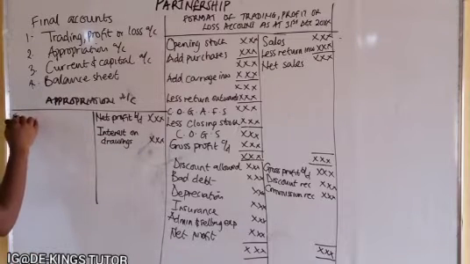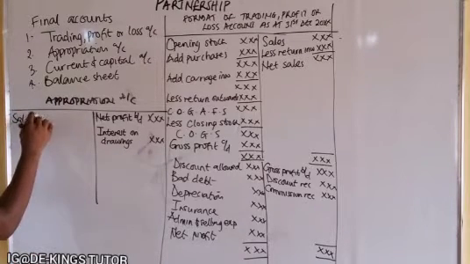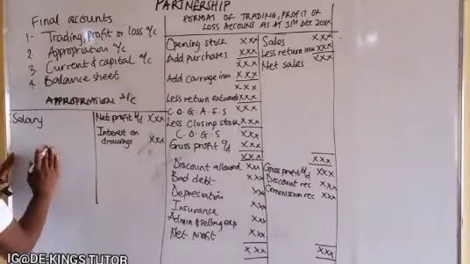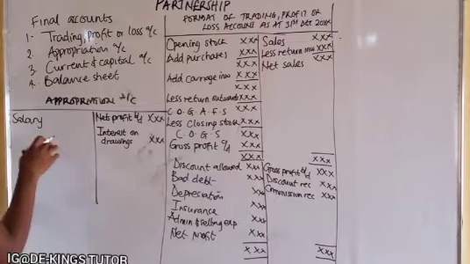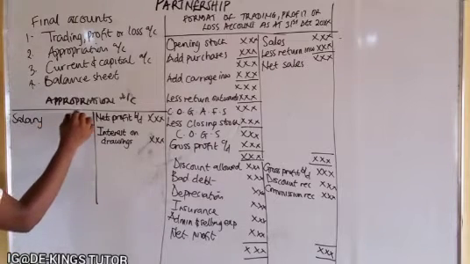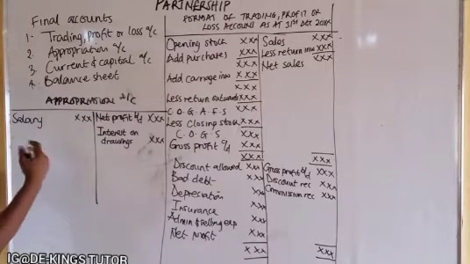Now we can have salary here. Remember I said the left hand side comprises what the partners themselves are entitled to get from the business. So the salary is to be paid to the active partner or any other partner.